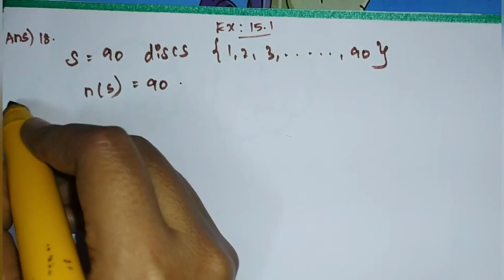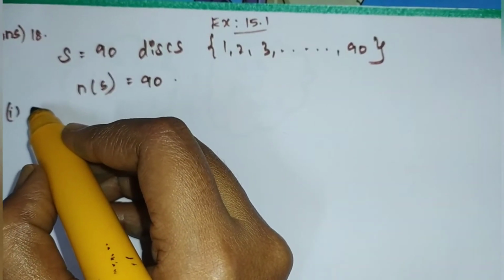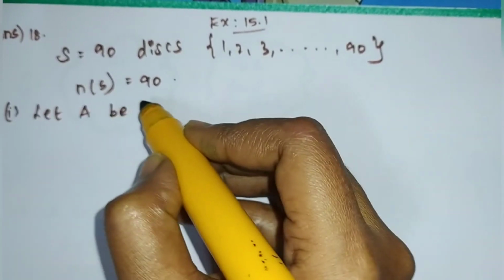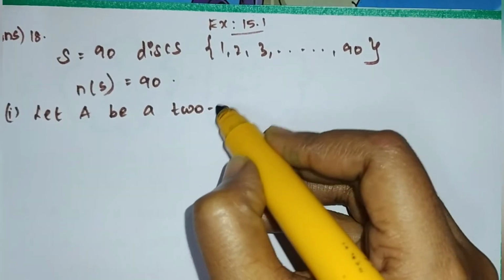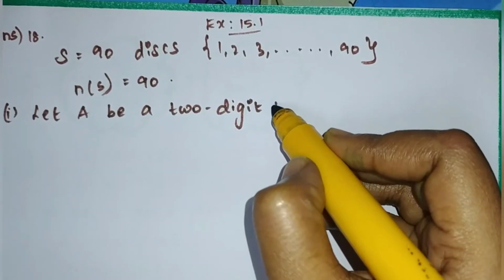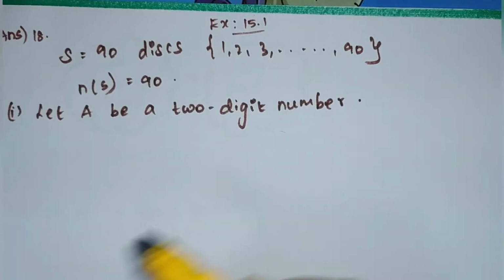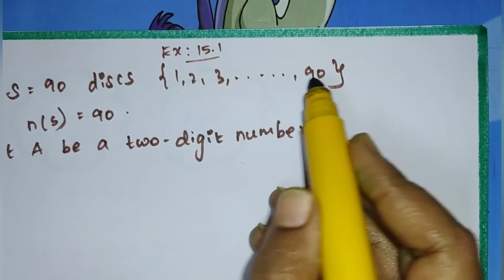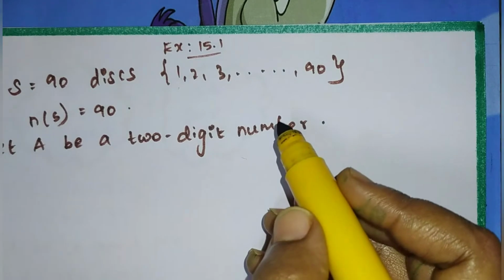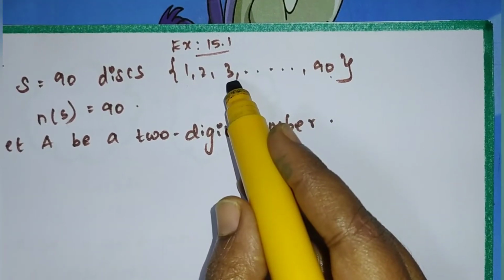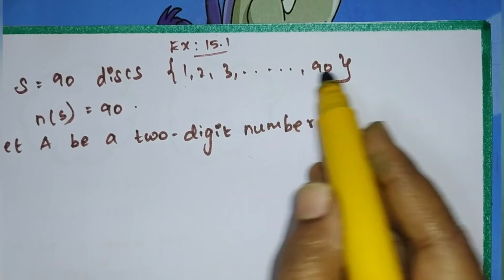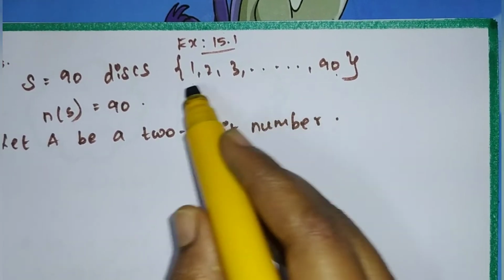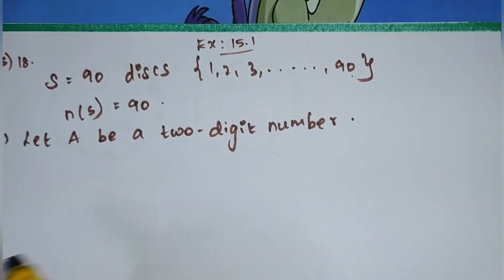Next, first subdivision is a two-digit number. So let A be a two-digit number. Clear? How many two-digit numbers here we have? From 1 to 90, how many two-digit numbers? The two-digit numbers start from 10 and end with 90. So we can subtract 9. If we subtract 9 from the 90, we will get the two-digit numbers.